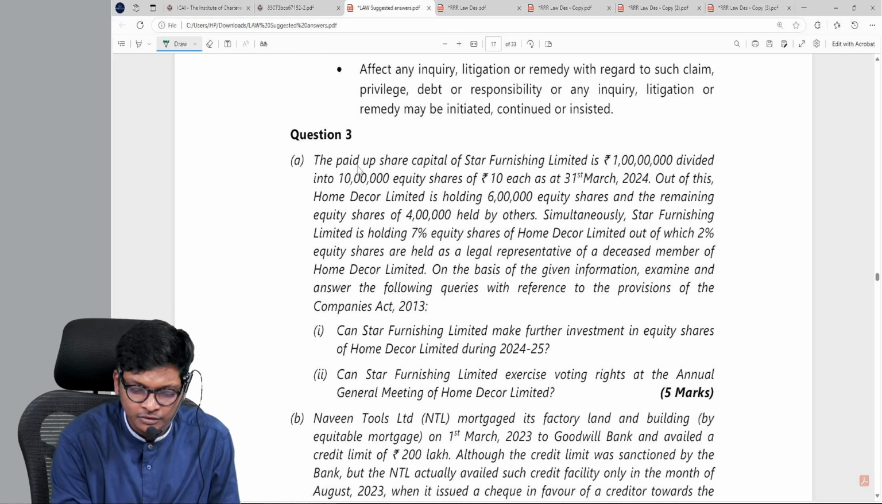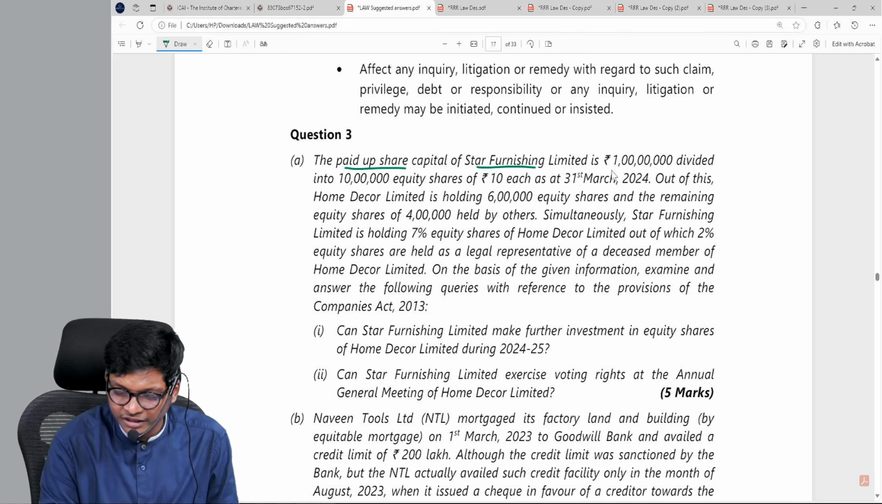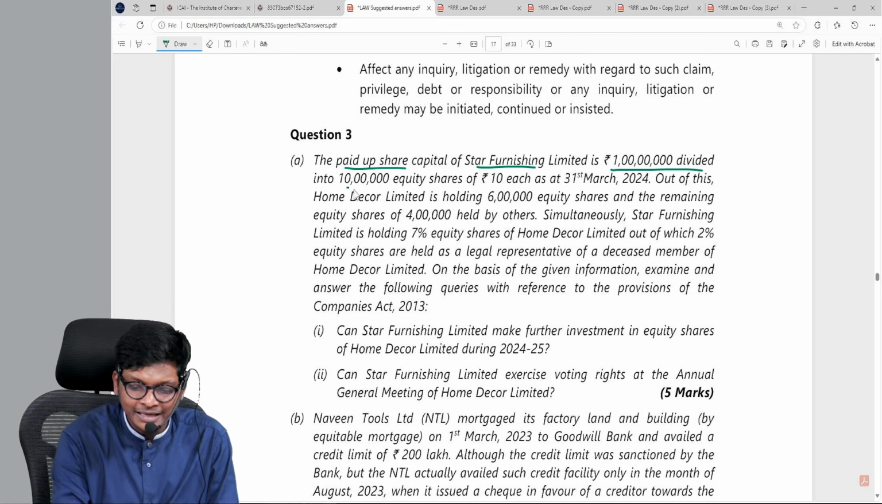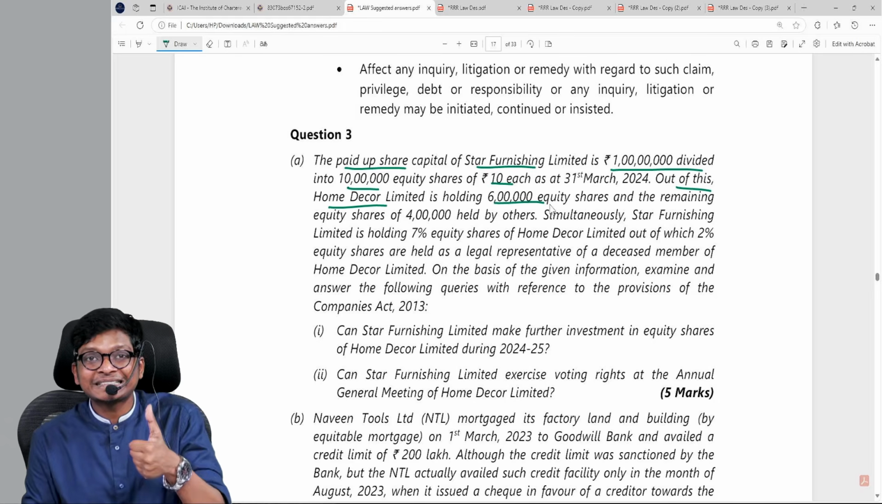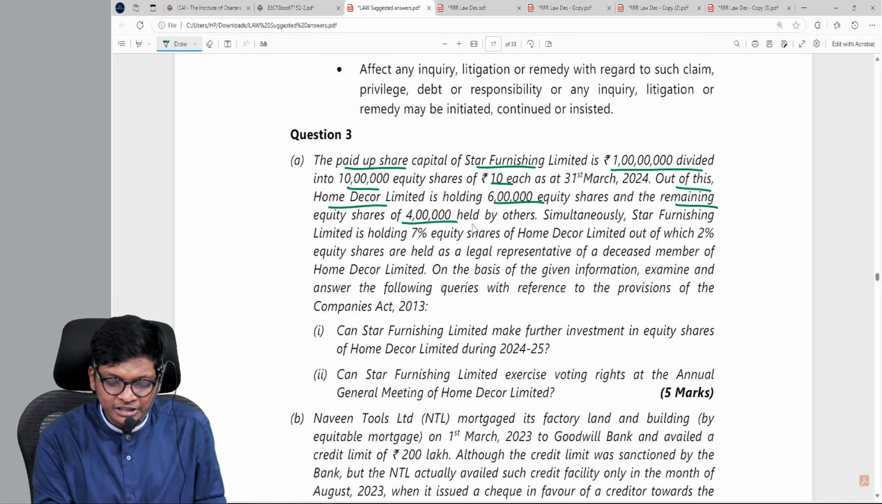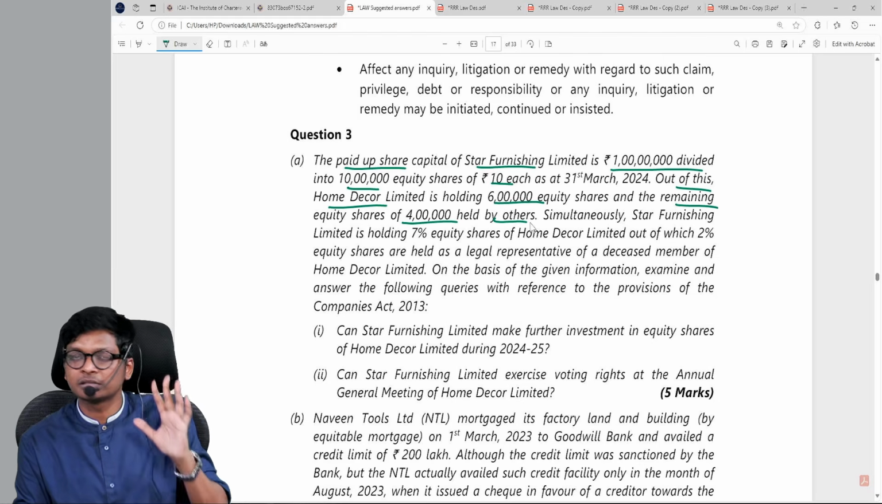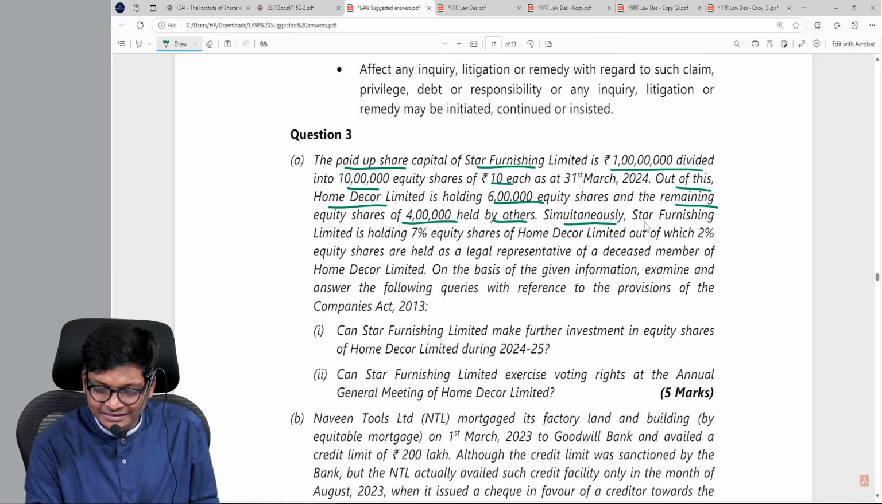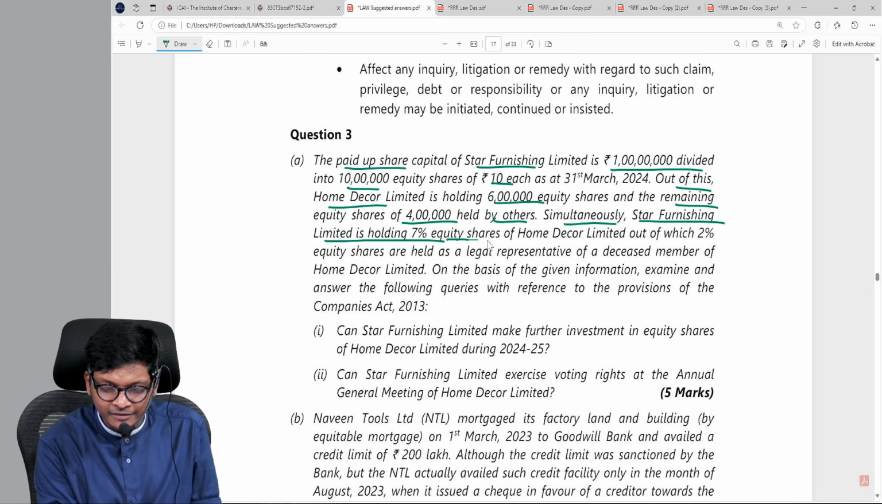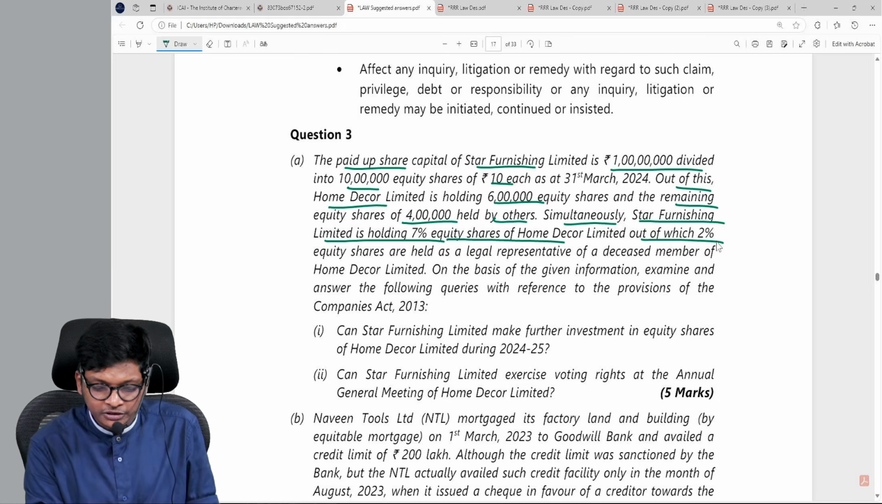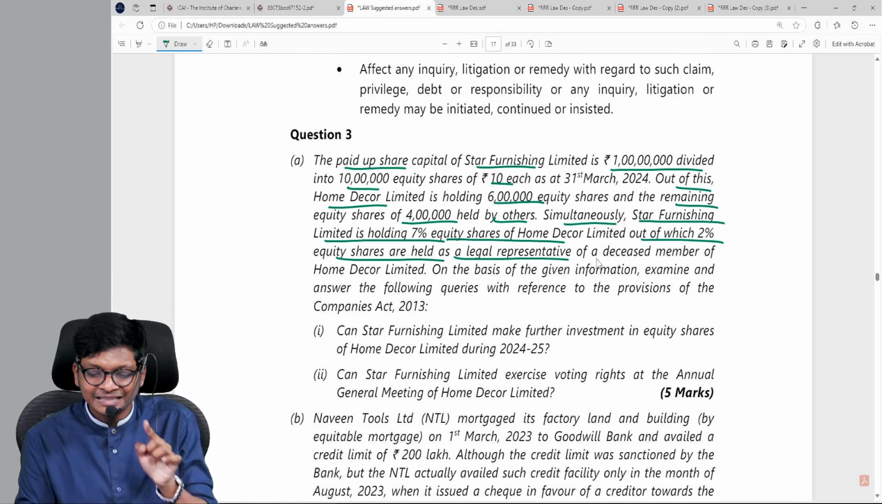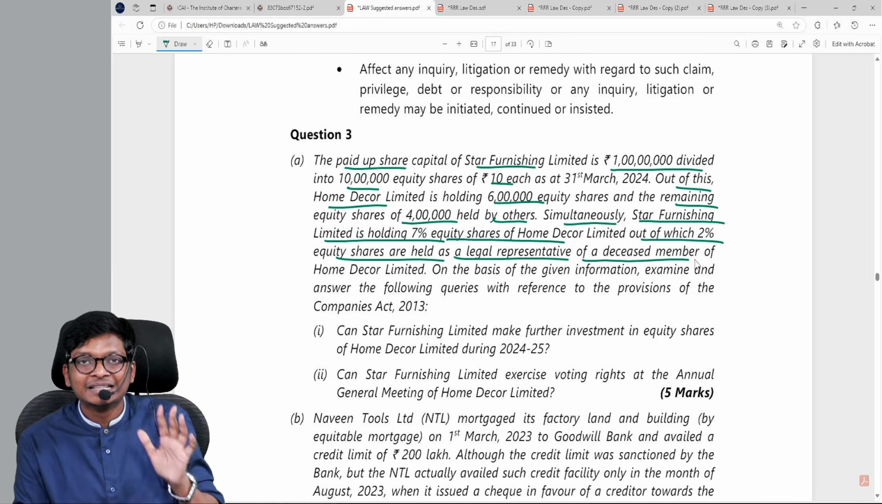Legal representative. So paid up share capital of Star Furnishing is 1 crore, 10 lakh shares of 10 each. Out of this, Home Decor is holding 6 lakh shares and the remaining equity shares, 4 lakh, are held by others. Simultaneously, Star Furnishing is holding 7% of Home Decor, out of which 2% equity shares are held as a legal representative of the deceased.